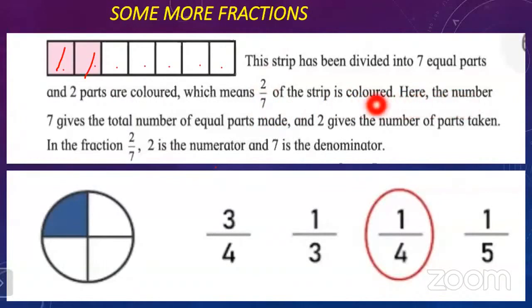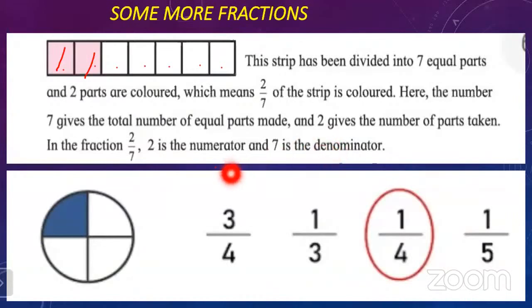Here the number 7 gives the total number of equal parts made, and 2 gives the number of parts taken. In the fraction 2/7, 2 is the numerator and 7 is the denominator. Yes, we have already learned this. What is the numerator and what is the denominator?